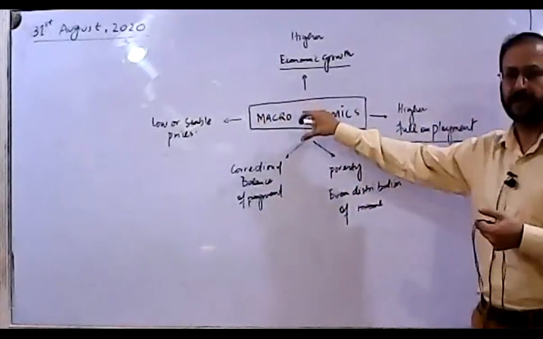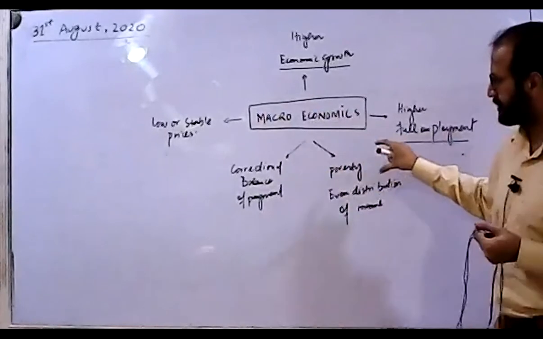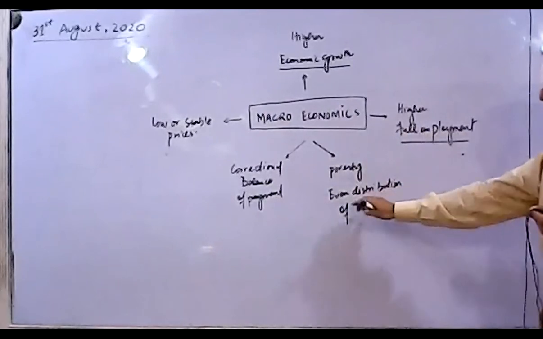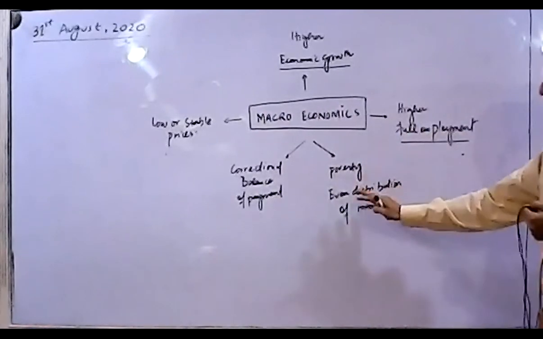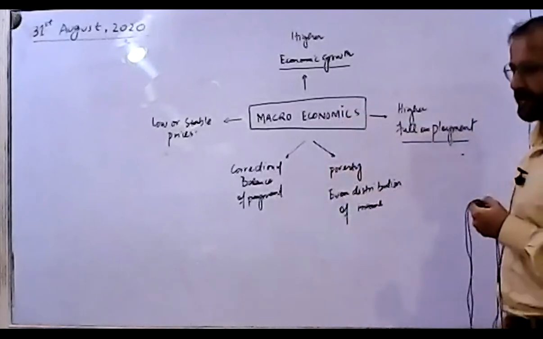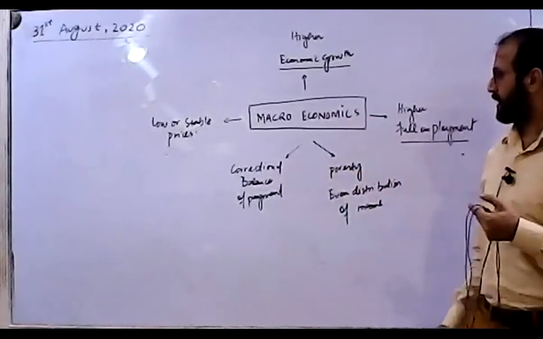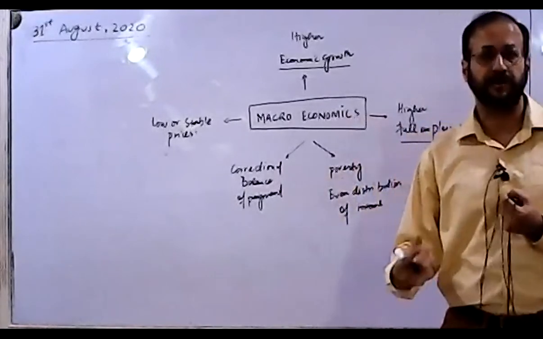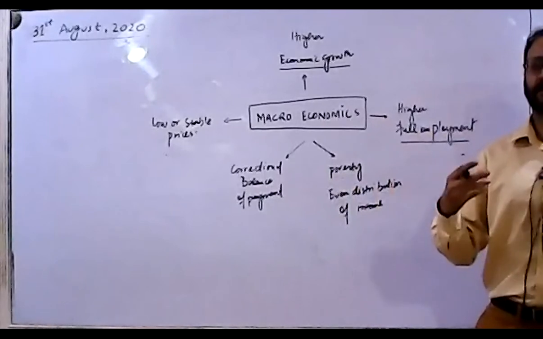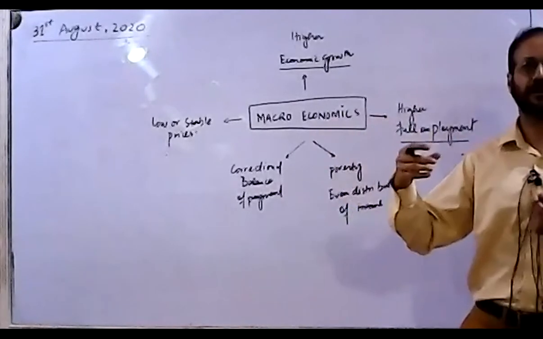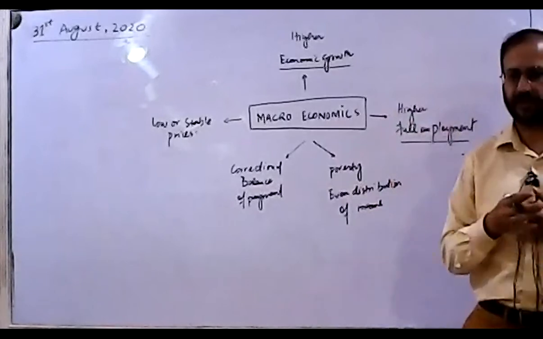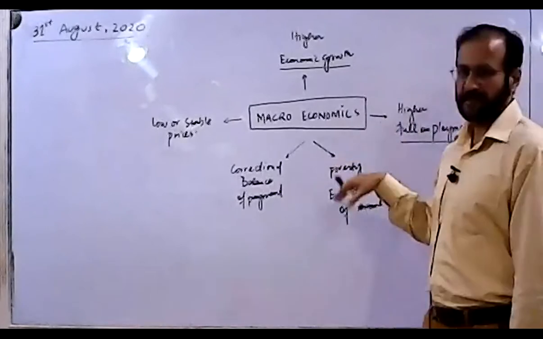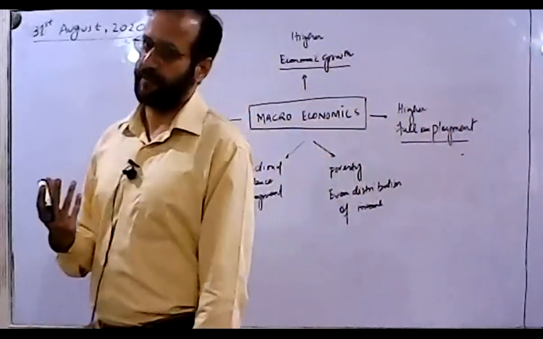So in macroeconomics, we are going to discuss those people who are suffering with poverty or living below the poverty line, and how we can evenly distribute the income. That is going to be another objective of macroeconomics. Apart from that, there can be some others, like looking after the demerit goods. That is also one of our concerns. Looking after how we can control pollution in the environment can be another objective, which can be discussed under macroeconomics. Okay, now let's sum up what we are actually talking about today.